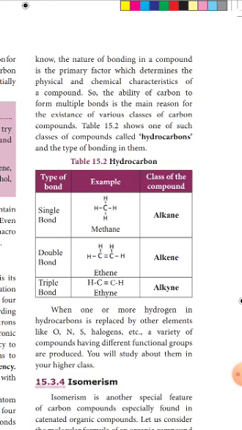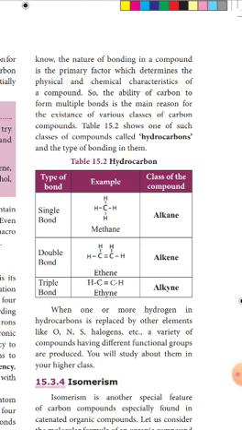So because of the single, double and triple bonds, the physical and chemical properties of carbon compounds also vary.